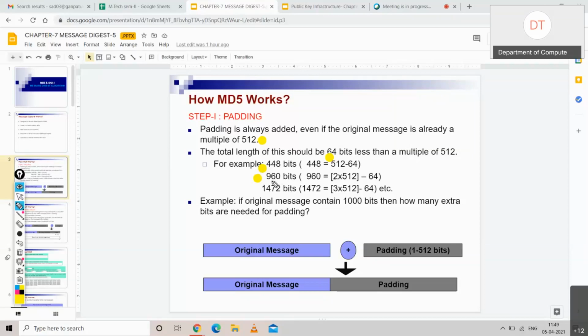Similarly, if we have an input of 960 bits, we can have two blocks, each block of 512 bits. So how many bits are we short? 64 bits are less. So we have to add 64-bit padding. Then similarly, suppose we have 1472 bits. We can have three blocks, each of 512 bits, but again there is a shortfall of 64 bits. So we will add 64-bit padding. This is how it is going to happen. So if the original message contains 1000 bits, tell me how many extra bits are you going to need for padding?